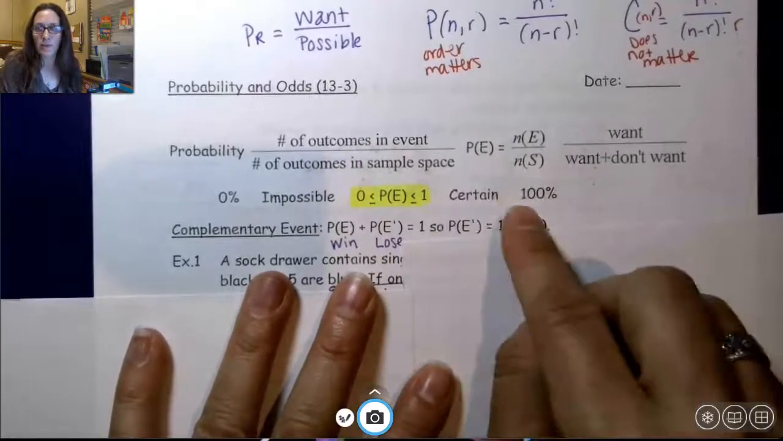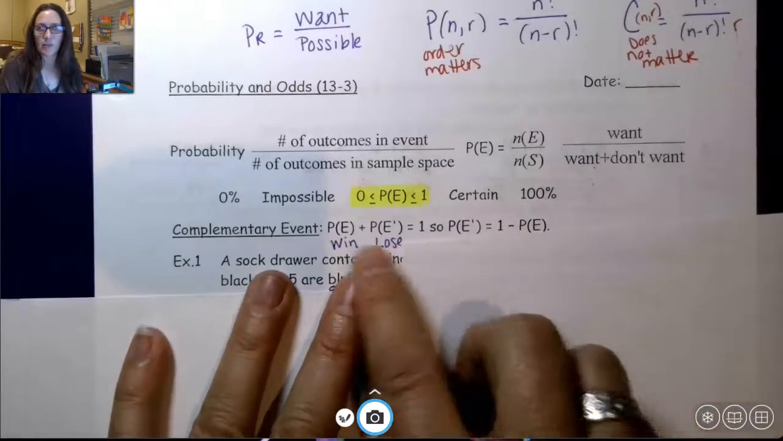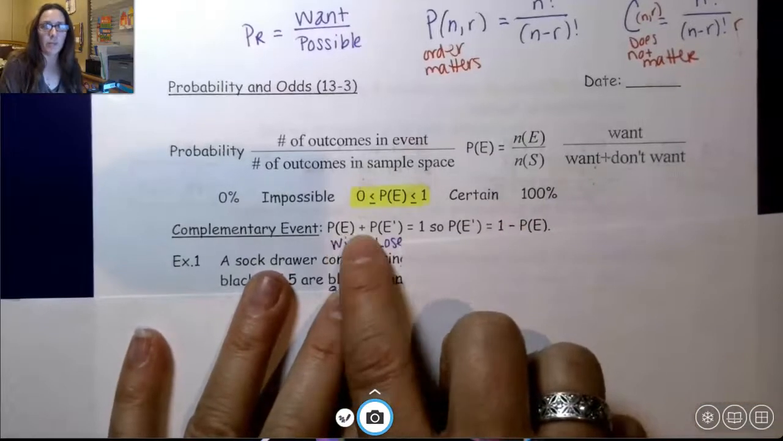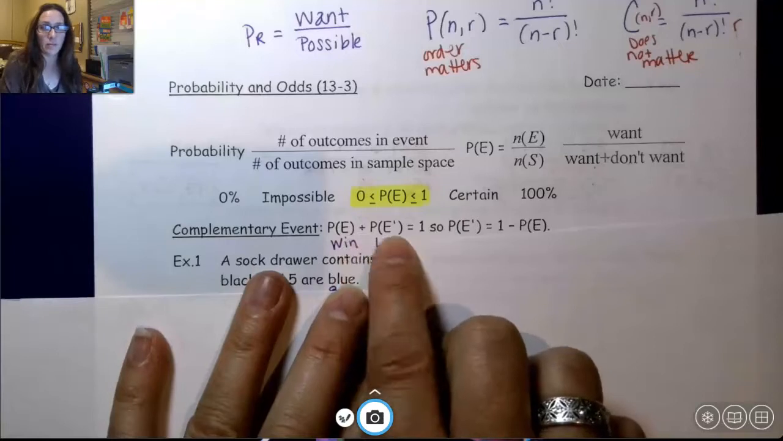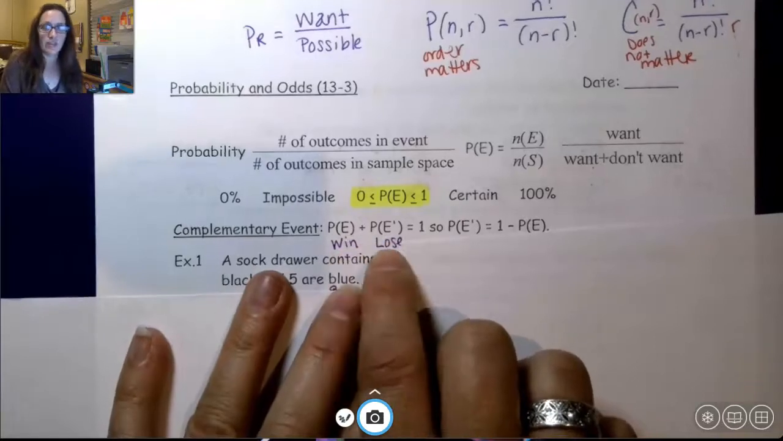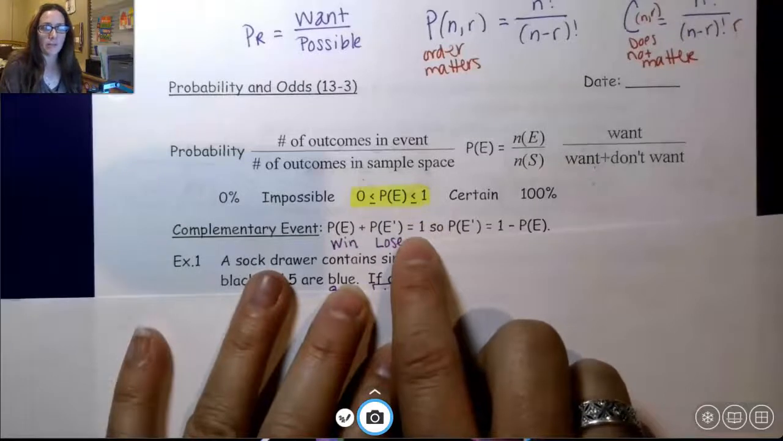The complement of an event is not happening. So the probability of what you want happening plus the probability of the complement, what you don't want, so winning and losing, is going to be a total of 1.